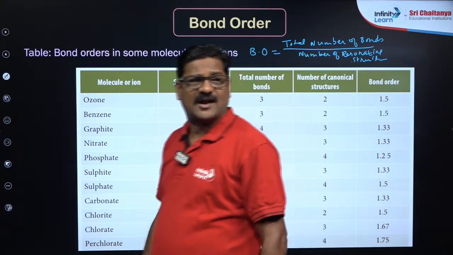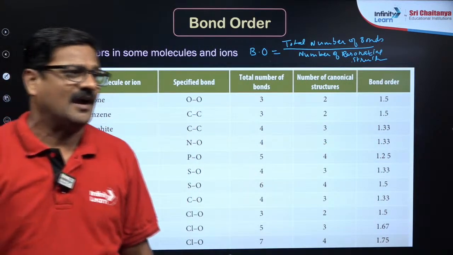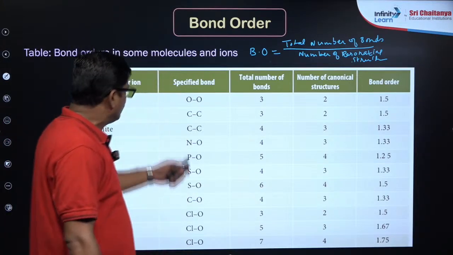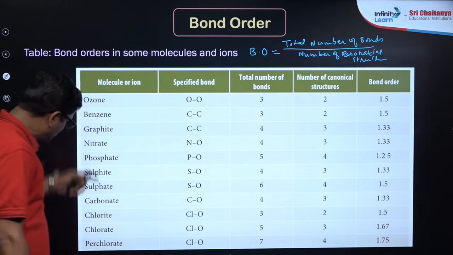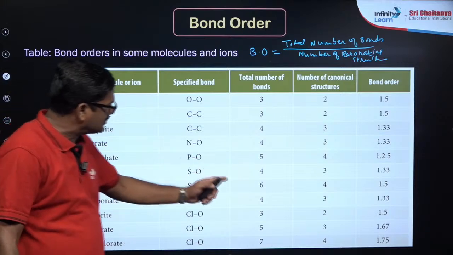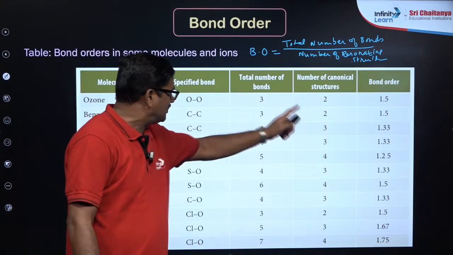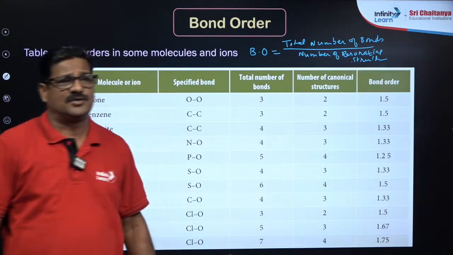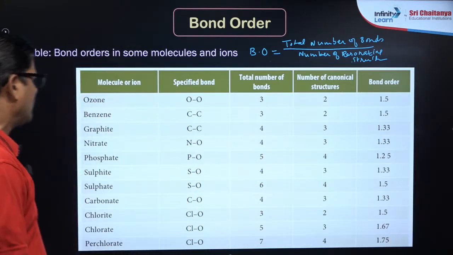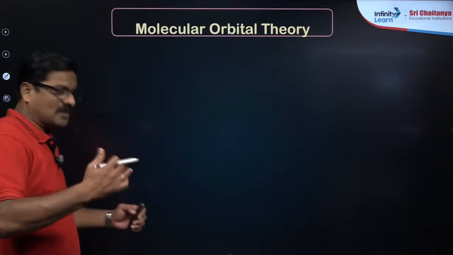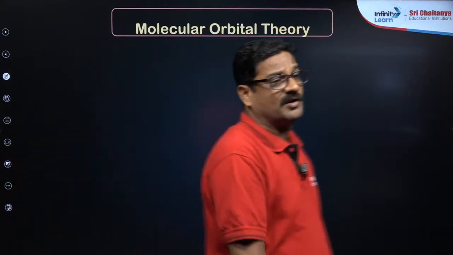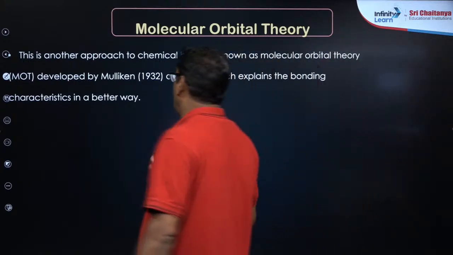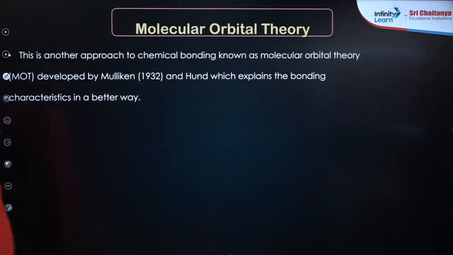So here the canonical structures are nothing but resonating structures. When you talk about any molecule, according to that, you can take 3 by 2, 4 by 3, 5 by 4 kind of things. Now, if you see the total molecular orbital theory, here we talk about the bond order is completely different. So it is another approach of chemical bonding known as molecular orbital theory.